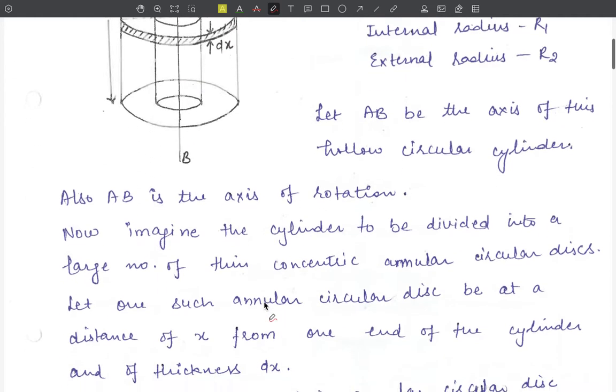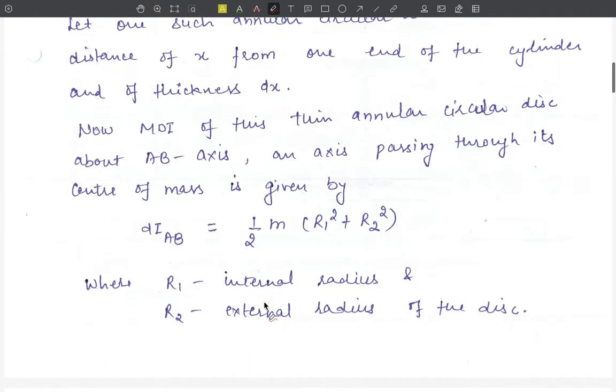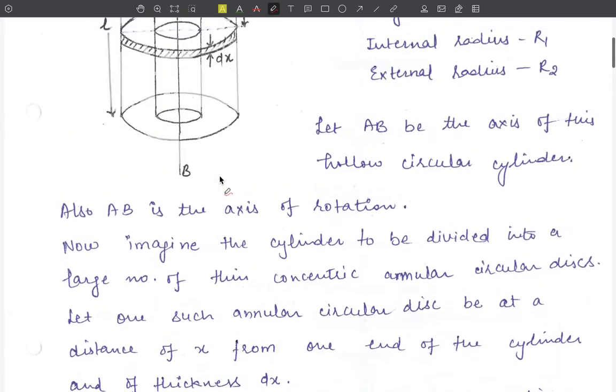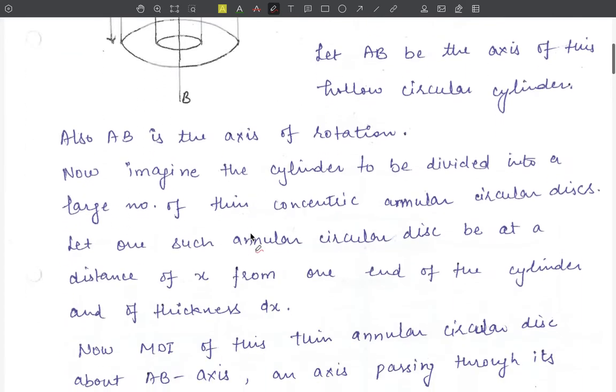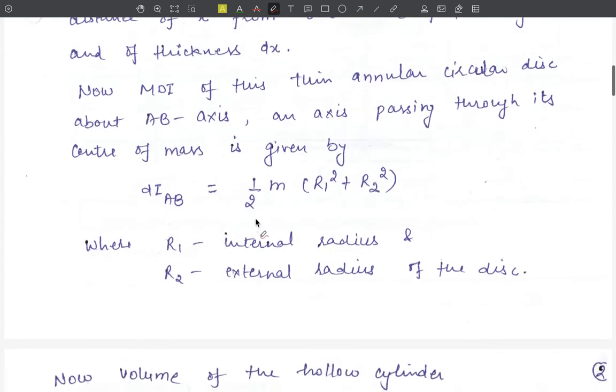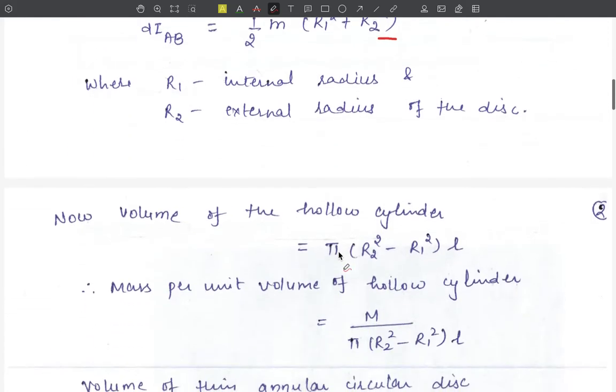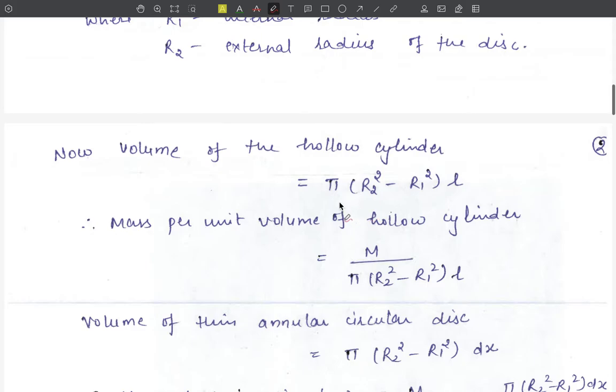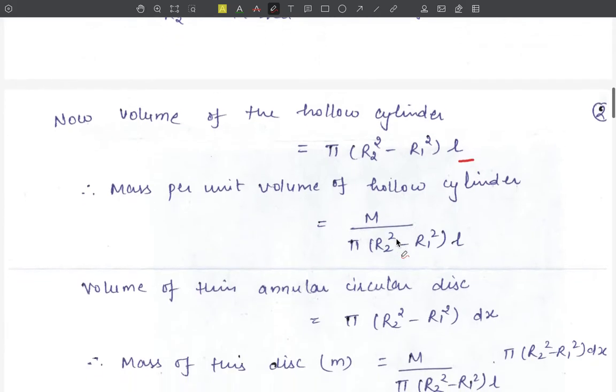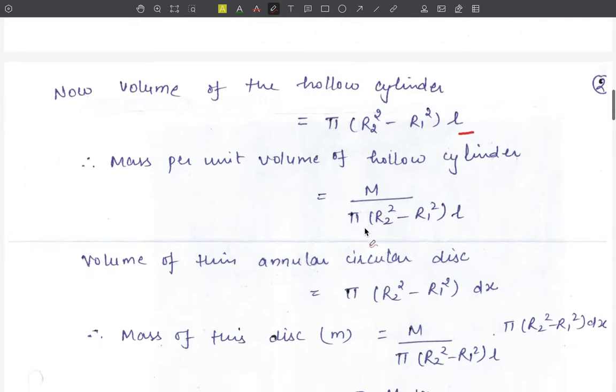Now, if small m is its mass, then the moment of inertia of this thin annular circular disc about the AB axis, an axis that is passing through its center of mass, from our previous results, is given by half of mass into r1 square plus r2 square. Now, we will find out the mass of this disc. Let us proceed now. The volume of the hollow cylinder is given by pi into r2 square minus r1 square into length L. Therefore, the mass per unit volume of this hollow cylinder will be equal to mass upon volume, that is m upon pi into r2 square minus r1 square into L.